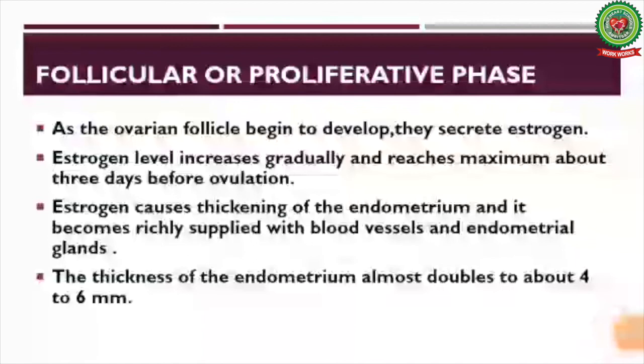As the ovarian follicles begin to develop, they secrete estrogen. Estrogen level increases gradually and reaches maximum about 3 days before ovulation. Estrogen causes thickening of the endometrium and it becomes richly supplied with blood vessels and endometrial glands. The thickness of the endometrium almost doubles to about 4 to 6 mm.